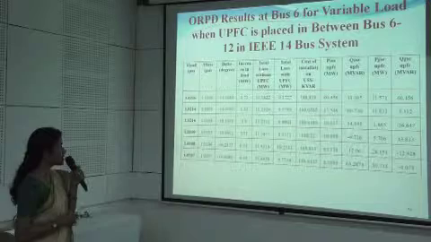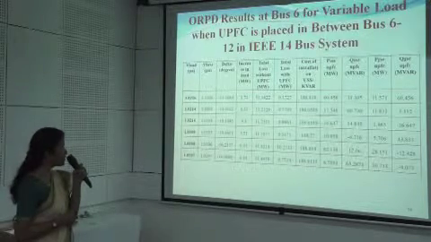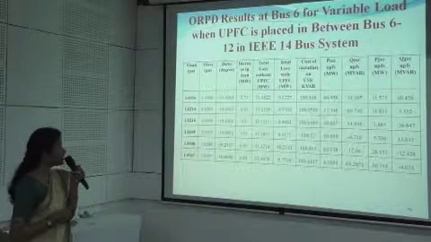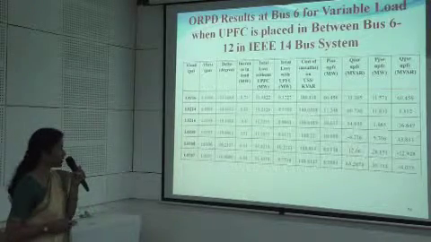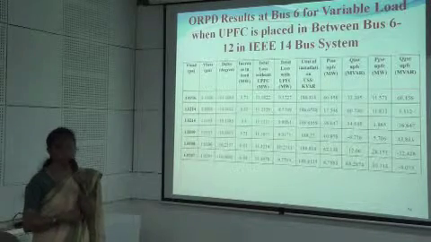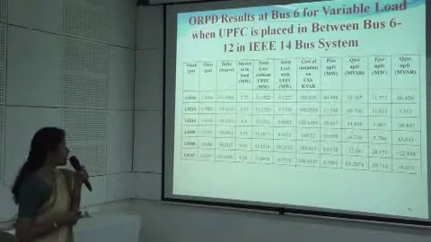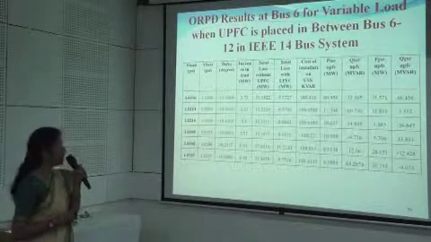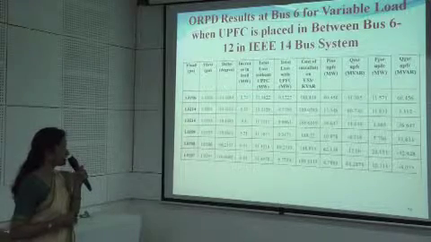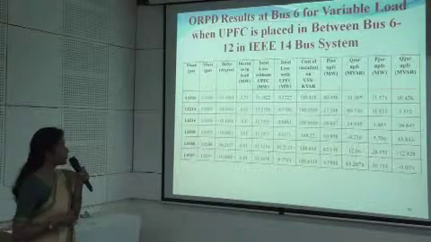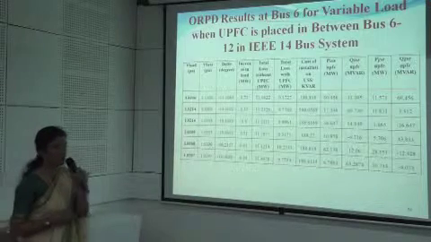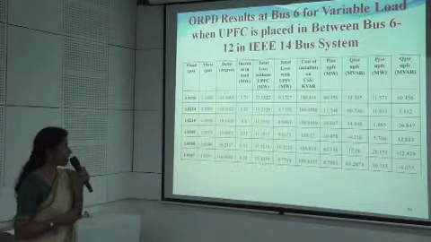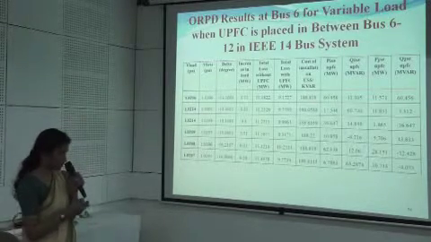For this, the increase in the load has been varied from 3.73 up to 6.28. The total system loss without the UPFC varies between 11.18 and 11.44, which has been reduced to between 9.1727 and 9.7739 when we implement the UPFC. The cost of the UPFC in US dollars per kVA is 188.818, 189 point something, and so on for the various load conditions. It also gives the power that has to be injected at bus number I and bus number J. The values have been tabulated in this table.